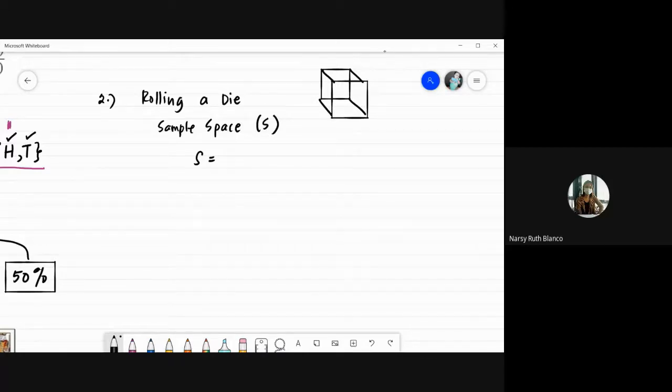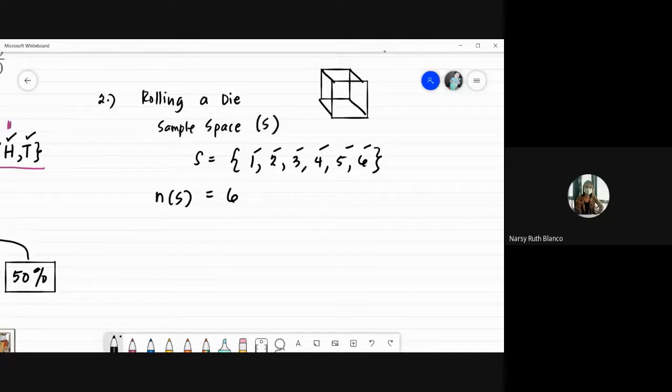So examples, rolling a die. Ayan. Ulitin natin yung example na yon. Yung sample space natin would contain 1, 2, 3, 4, 5, 6 dots. Okay? Yun ang laman ng ating sample space. So, which tells us that the number of possible outcomes when you're going to roll a die would be 6. So, bakit 6? Binilang lang natin. 1, 2, 3, 4, 5, 6. Kaya 6 ang nilalagay natin dito. Okay, yung N of S natin, that is in short the number of all possible outcomes.